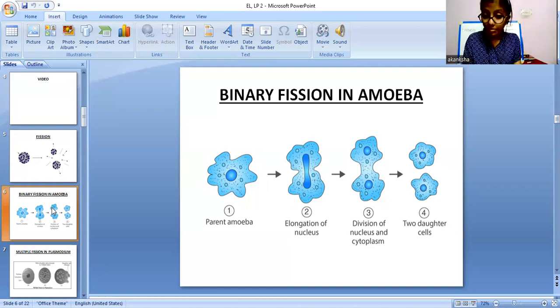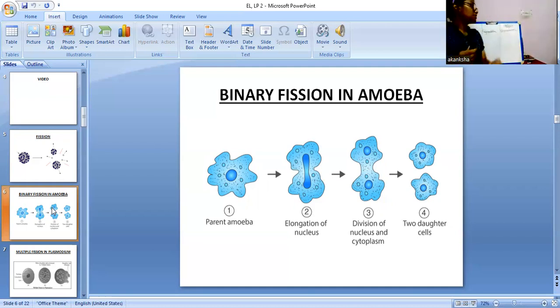And then the cytoplasm also stretches and starts to divide into two. And then two daughter cells are formed, like one is this one and second is this one. So this is how the binary fission in amoeba happens.